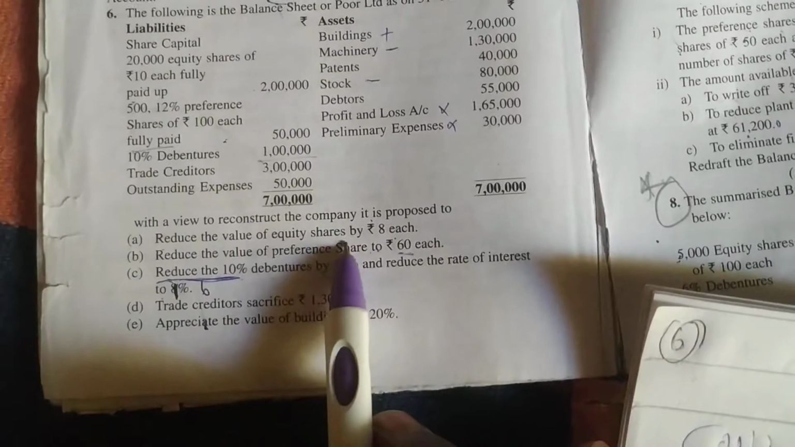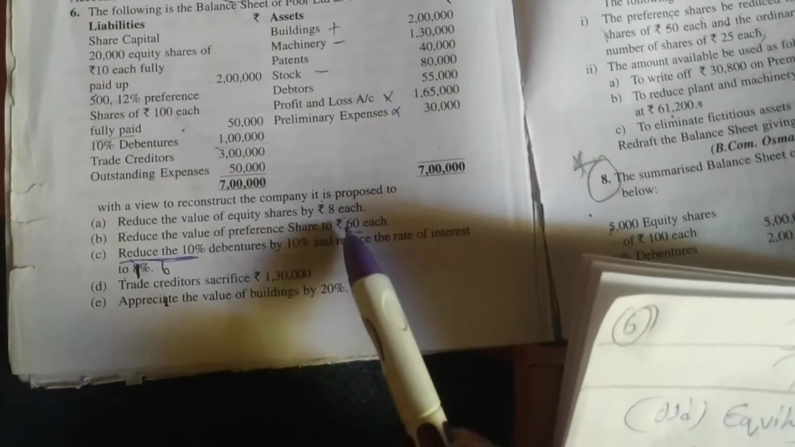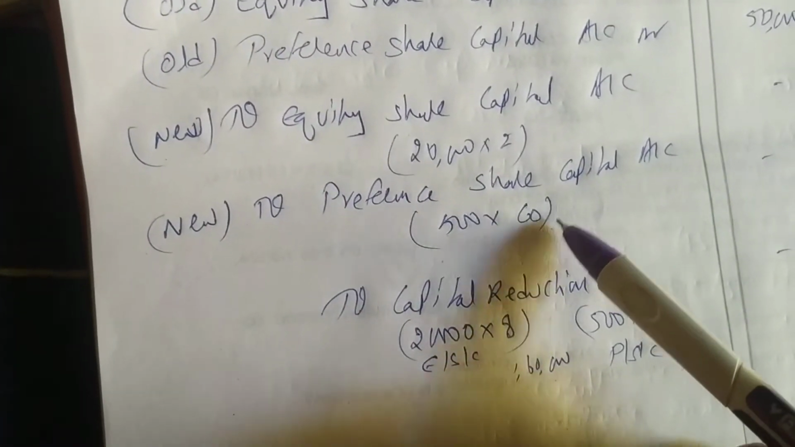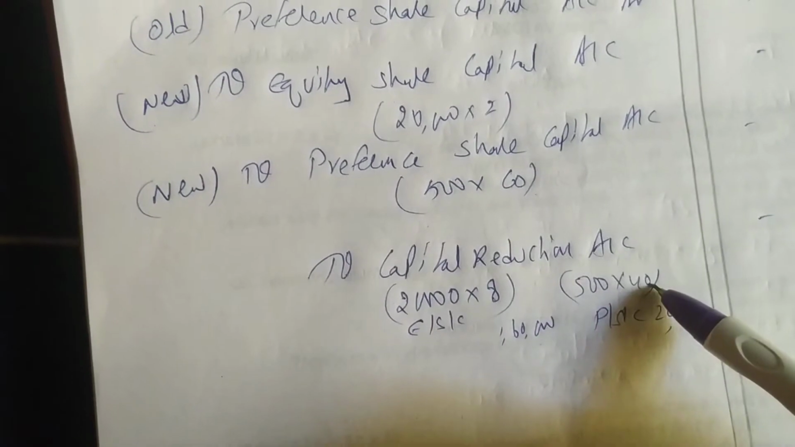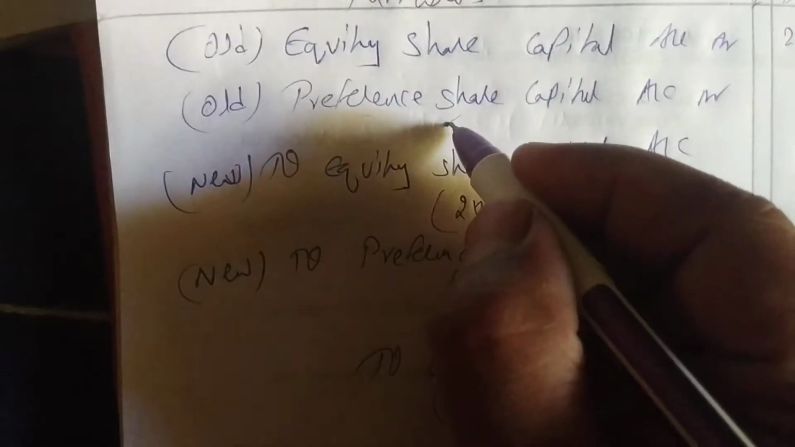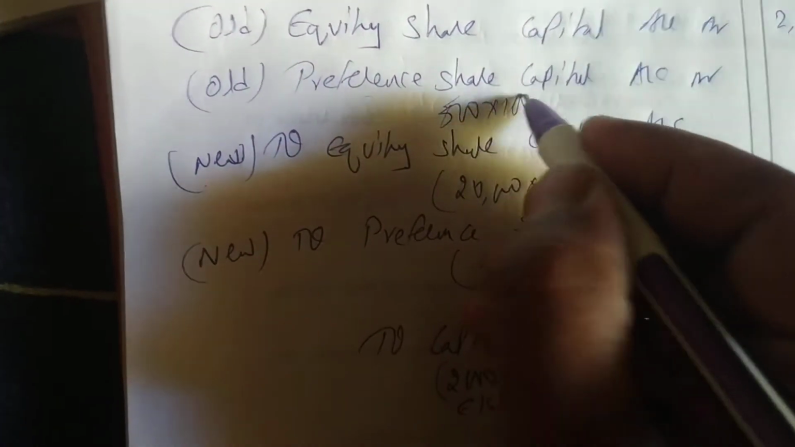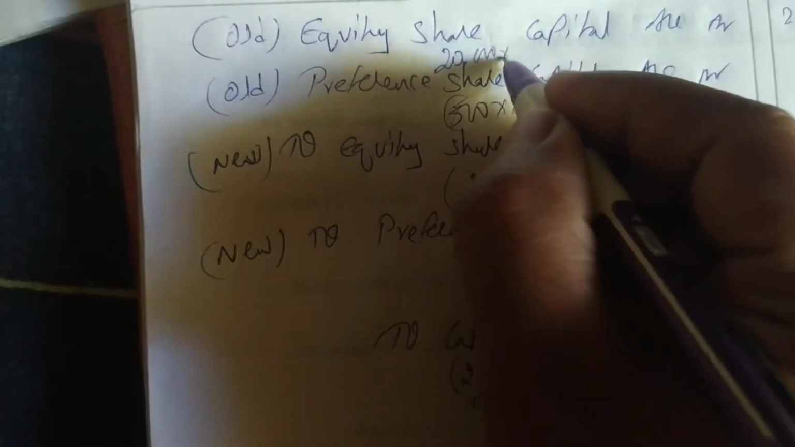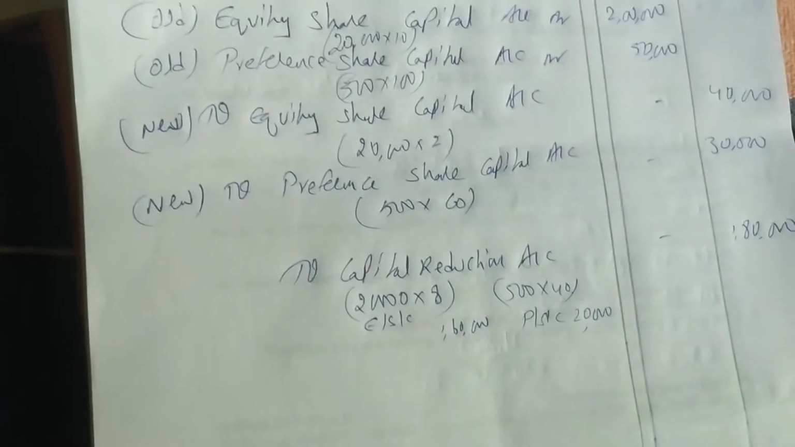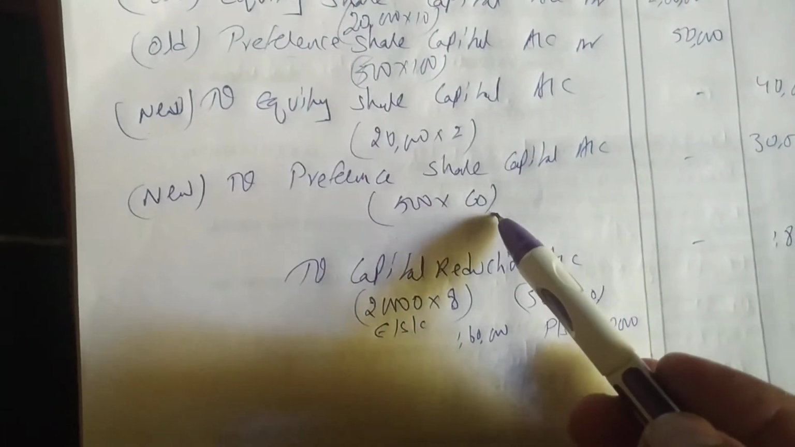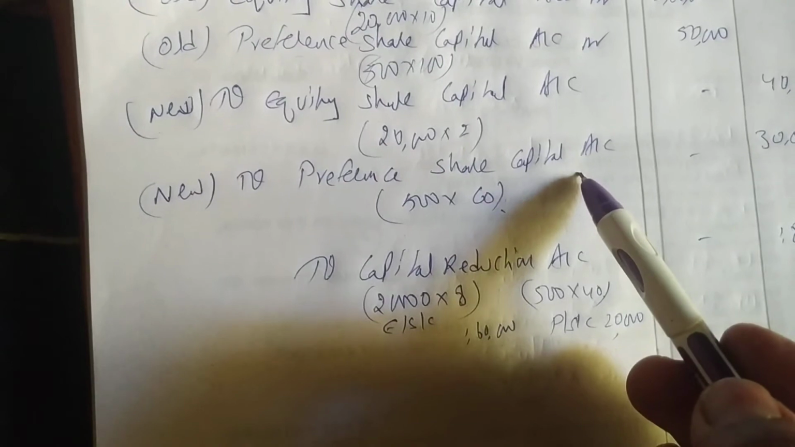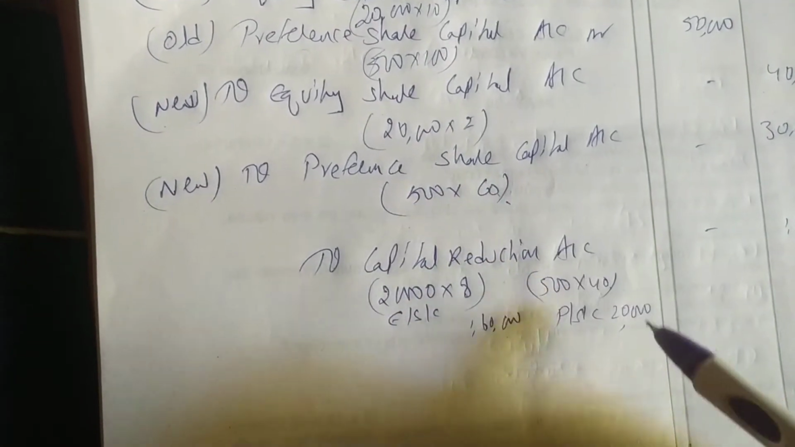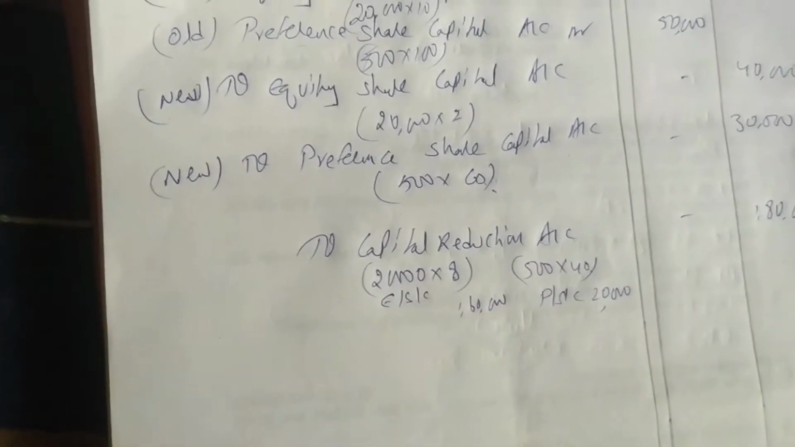Easy. What is it saying? Reduce the value of equity shares by 8 rupees. So we have reduced 8 rupees. And preference is saying 60 rupees each. So 60 rupees reduced from 100. If 60 is gone, how much is left over? 40. Okay. Let me write it. It will be easy. 500 into 100. 20,000 into 10. Okay. From 100, 60 gone. 60 we have to issue as new preference share capital. So how much is left? 40. Okay. So 1,80,000.